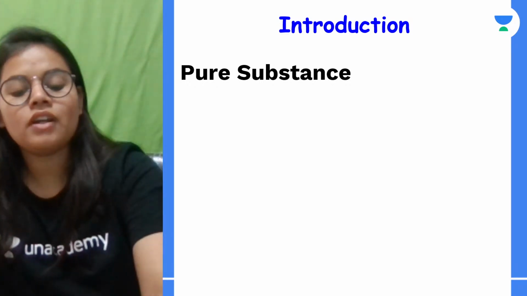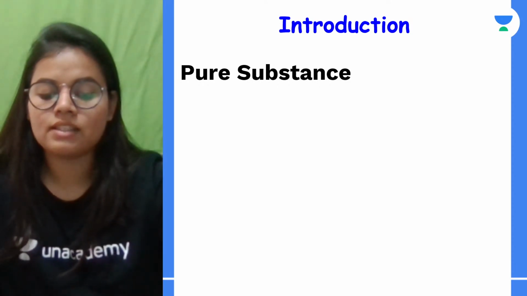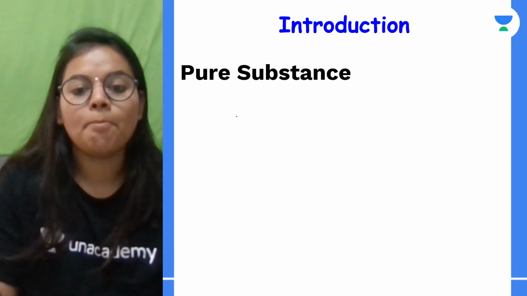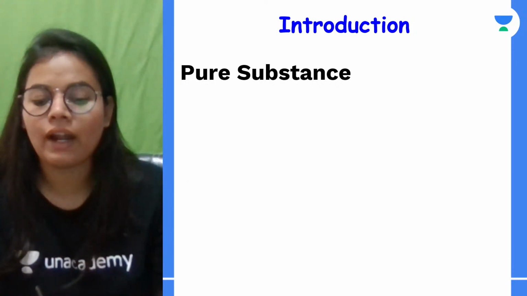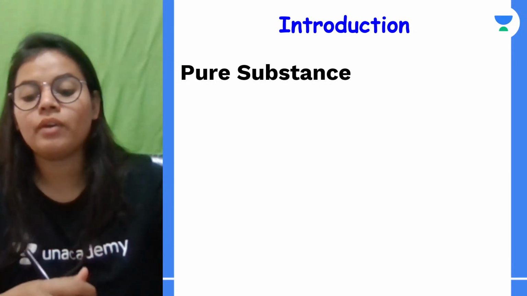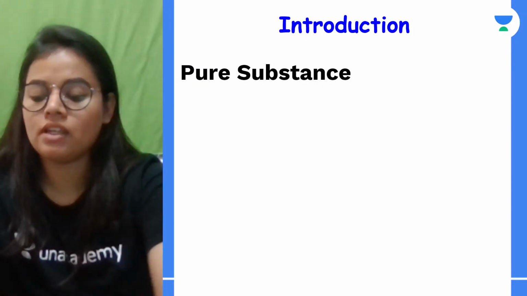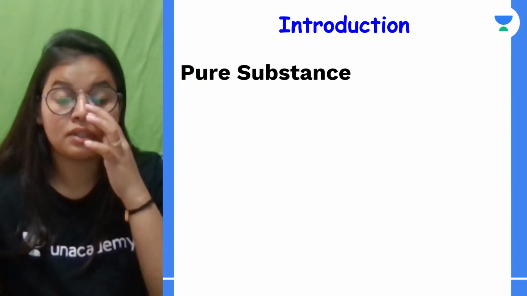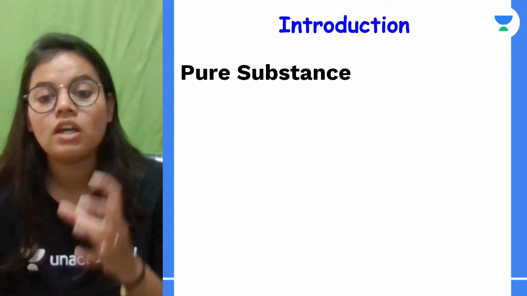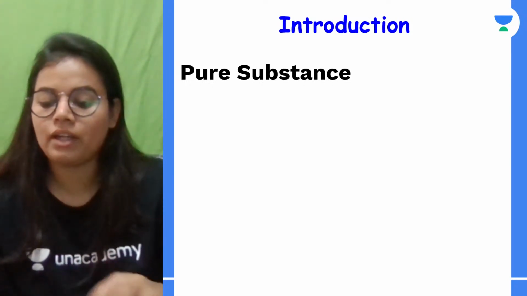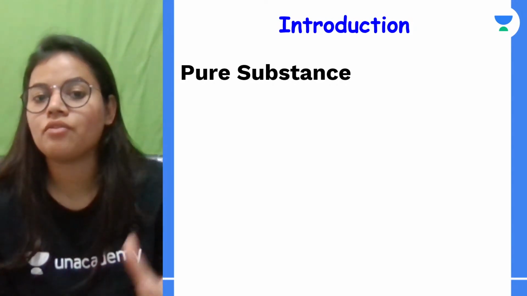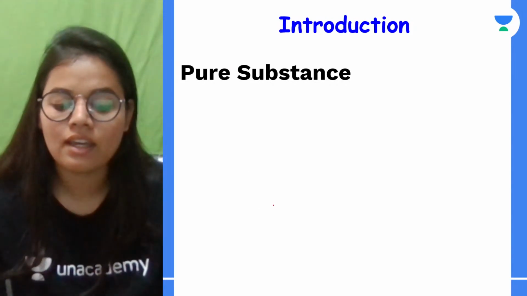Okay, so if I talk about the pure substance, it is made up of molecules containing the same kind of atoms. How can we define the pure substance? A pure substance is a substance which is made up of molecules which have only one kind of atom. Let us understand it through the definition and then by the examples.